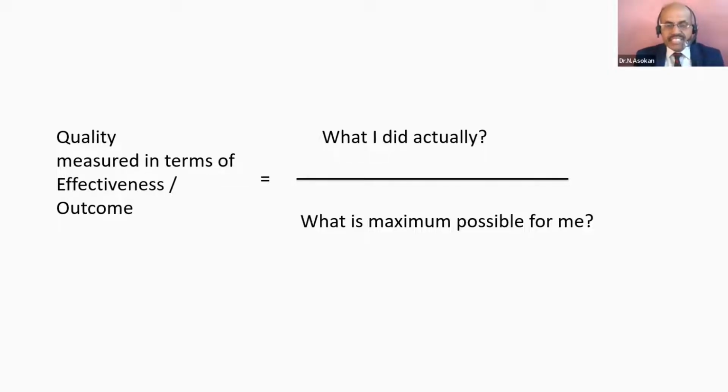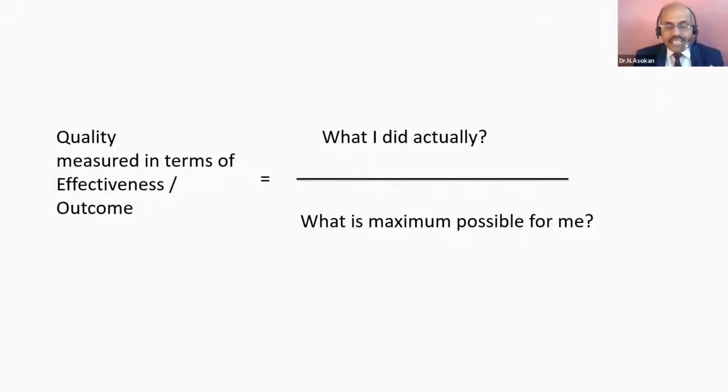For example, this session starts at 13 hours, right? What is the maximum possible for me to join this session? I can join 10 minutes before, 5 minutes before, exactly on time, or 5 minutes later also. So what is the maximum possible for me? I can join 5 minutes before, but what time exactly did I join this conversation? I joined 2 minutes before, yes, which means that the effectiveness is more than 100%. I joined exactly on time, so my effectiveness is 100%. I joined 5 minutes late, my effectiveness is less than 100%.